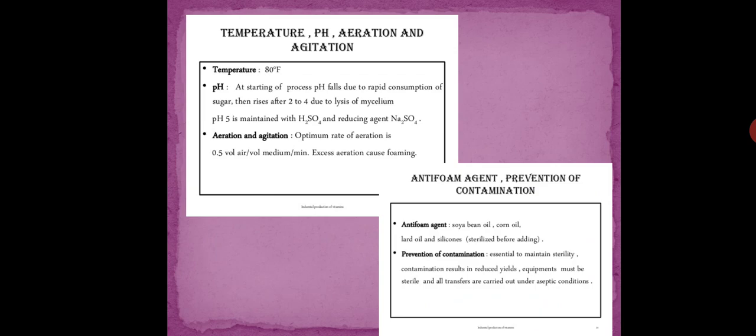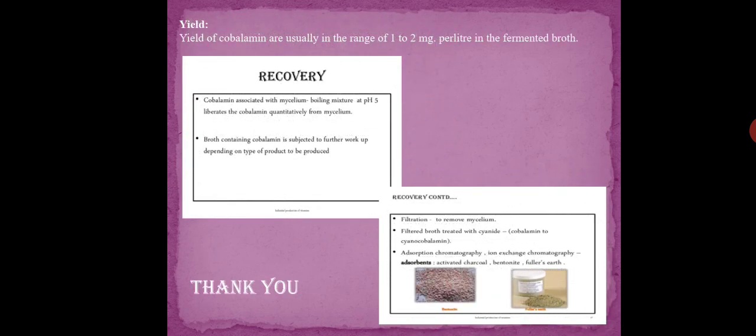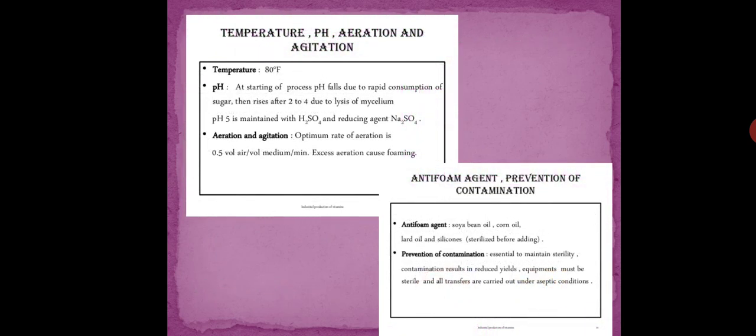And the next step, if we talk about the production medium, it consists of the carbohydrate, proteinaceous material and source of cobalt and other salt. Why is it necessary to add cobalt into the medium? Just to get the maximum yield of the cobalamin. Okay, so we add the cobalt. So cobalt, it is been added, is the compulsory source. Then cyanide is added for the conversion of other cobalamins to the vitamin B12.